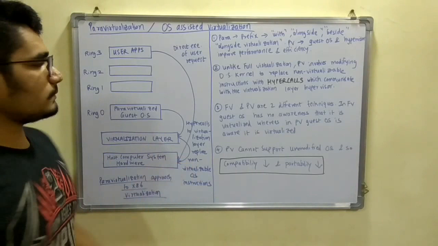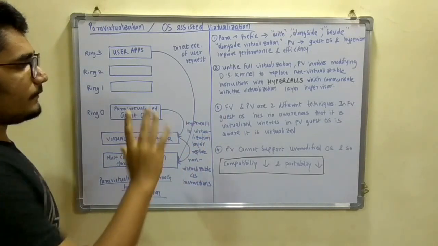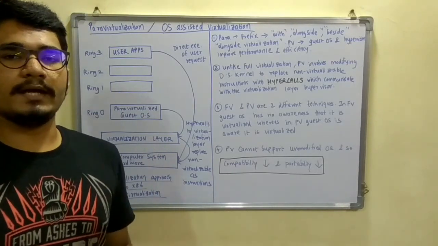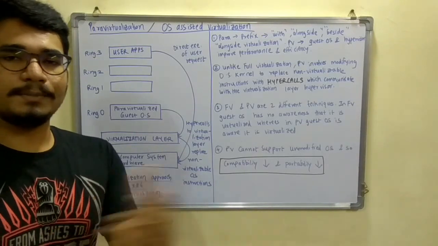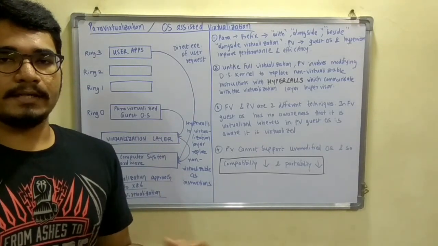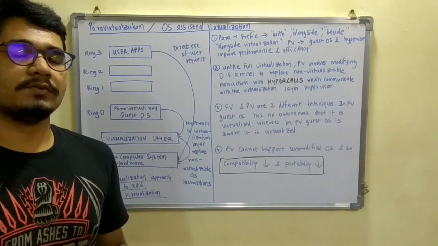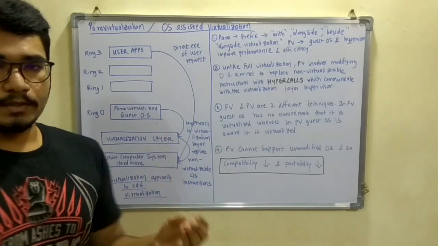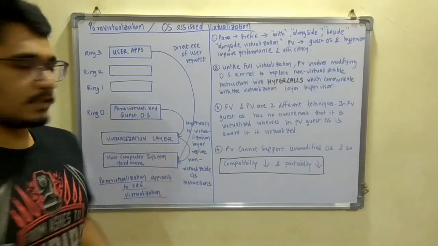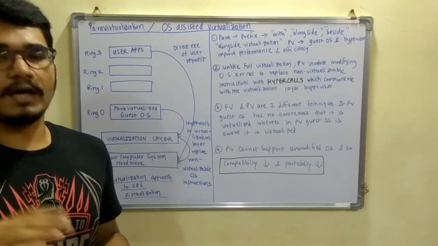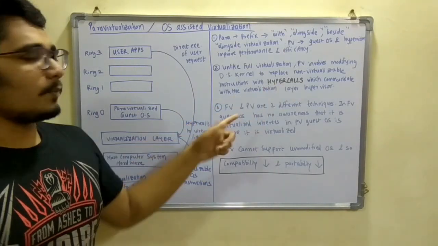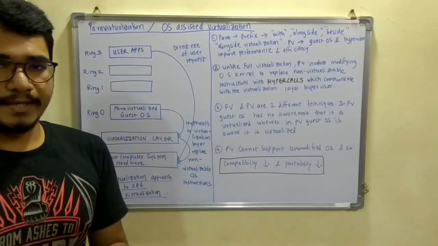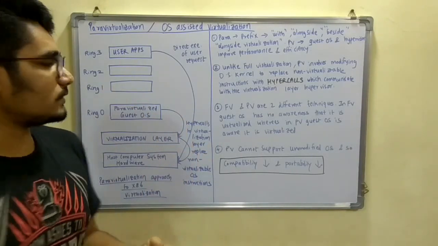Now let us differentiate between full virtualization and para virtualization. If you remember, in full virtualization the non-virtualized instructions were replaced by OS kernel code, and this would severely affect the system hardware, which was not intended by the programmer itself. In para virtualization, that hassle is not there. Instead, the non-virtualized instructions are replaced by hypercalls, which communicate with the virtualization layer, which acts as the hypervisor or the VMM. That is the main difference between full virtualization and para virtualization.